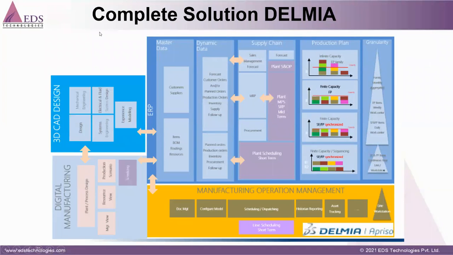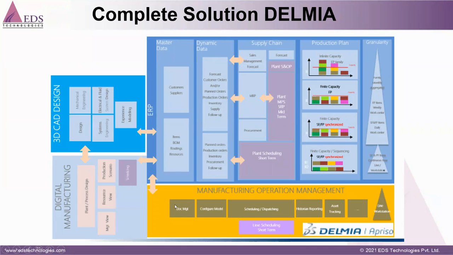Coming to the next, the complete solution, Delmia. The Delmia is a very vast solution. We have only covered this much, digital manufacturing. And this is related to Delmia Apriso. If you remember, I explained in the beginning.